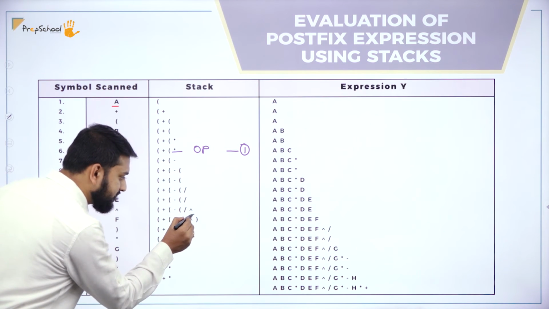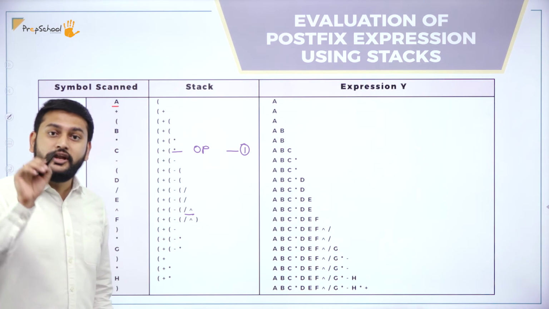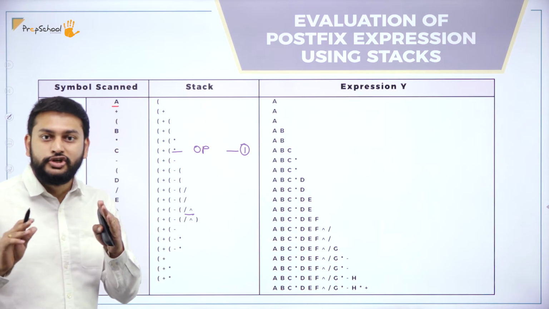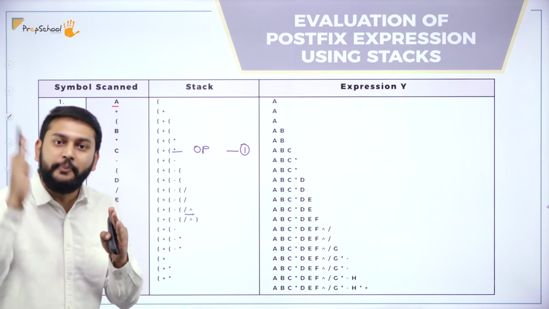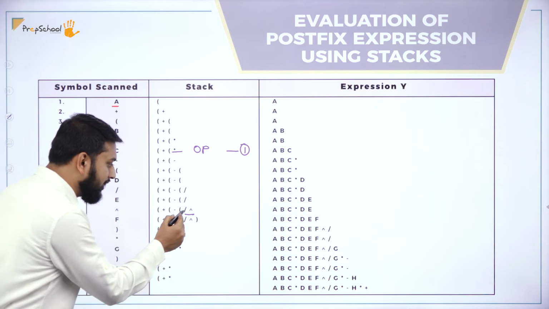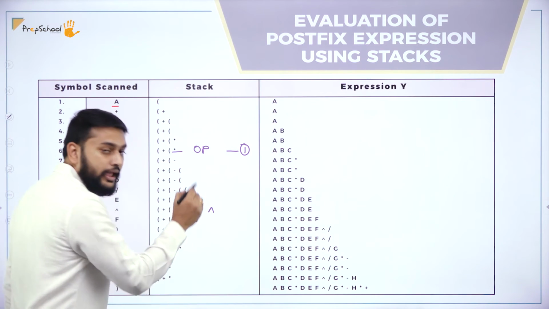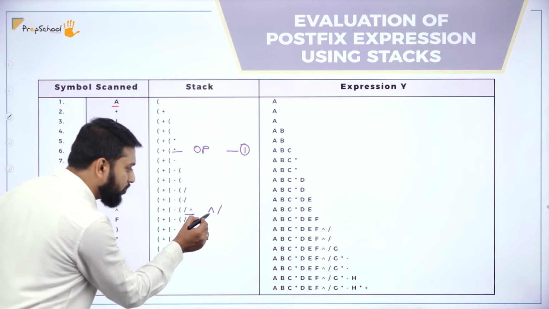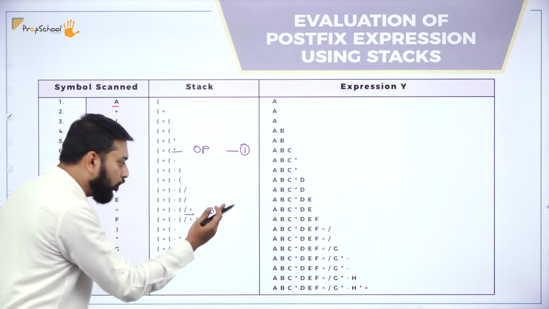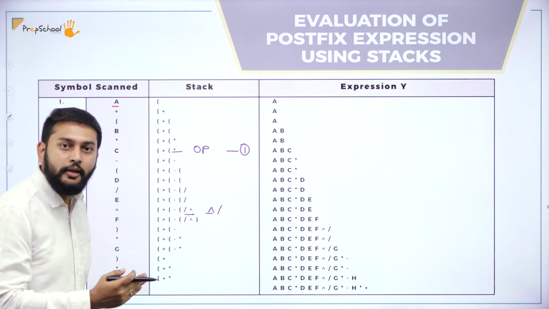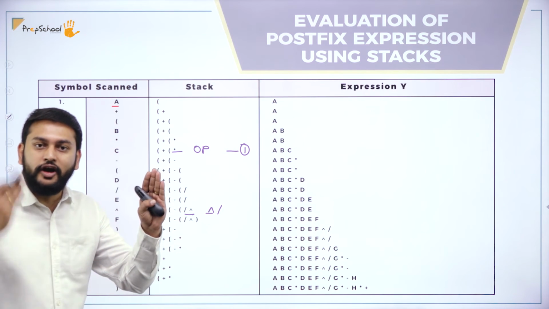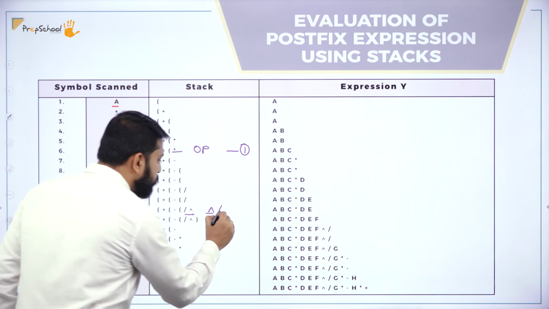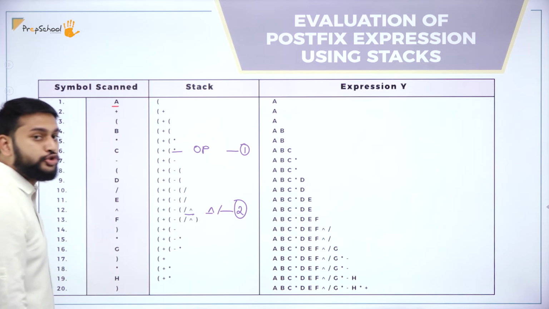Please observe. This is the second point that you should remember. Exponential has got the highest priority than the forward slash. So highest priority operator, I can keep it inside the slash. But I cannot write exponential and forward slash when I have something like this. You got my point? This has got the highest priority. I cannot place one more operator which has got the lowest priority. But when I have the lowest priority, in front of that, can I place the operator with the highest priority? Yes, you can. That is the second point that you should remember.